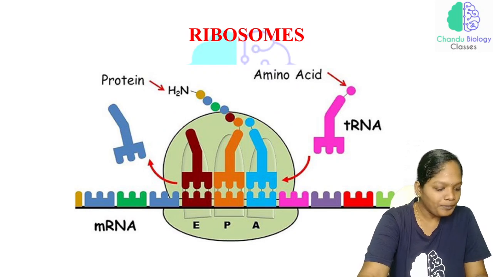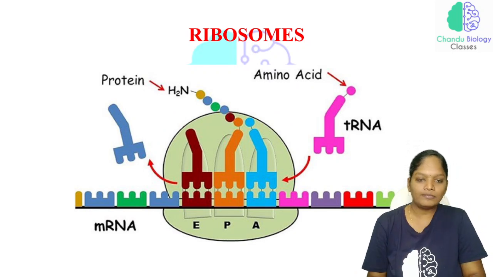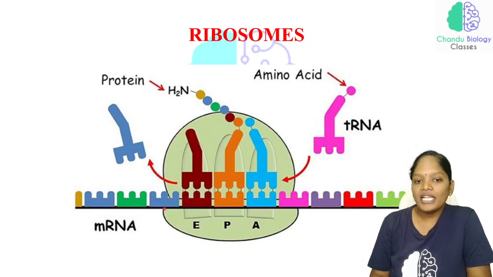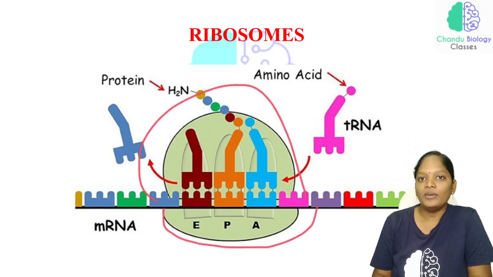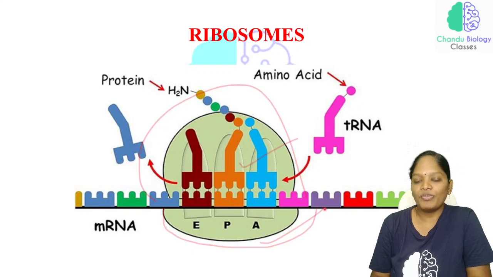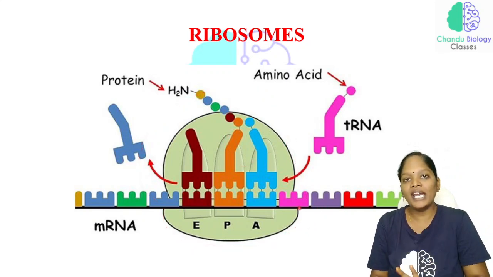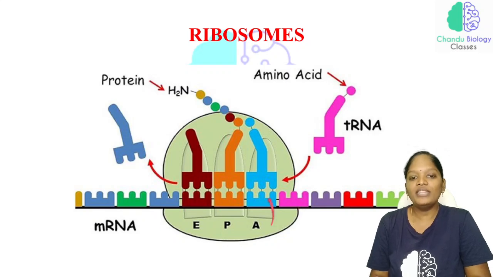Now see here, this is an mRNA. On this mRNA we have the smaller subunit and the larger subunit, so this is nothing but a ribosome. As I have mentioned before, each ribosome has 3 tRNA binding sites: the A site, P site and E site.